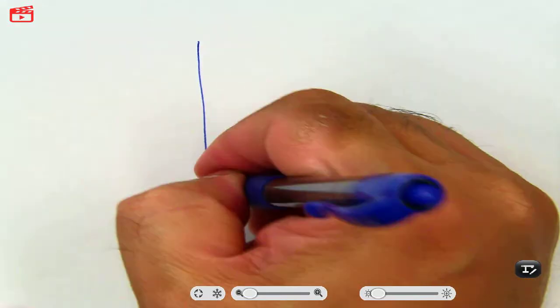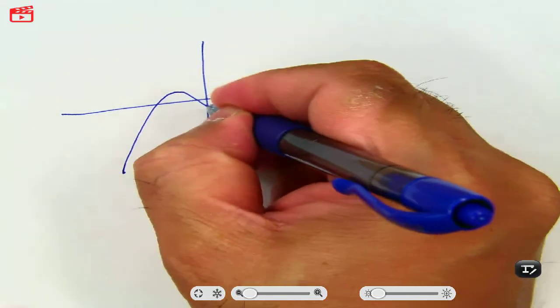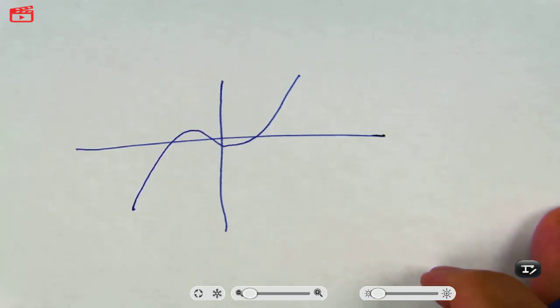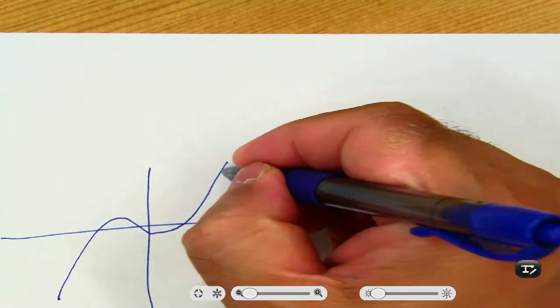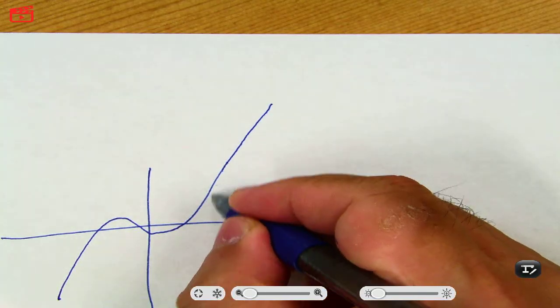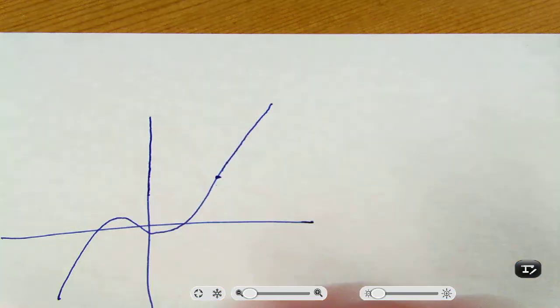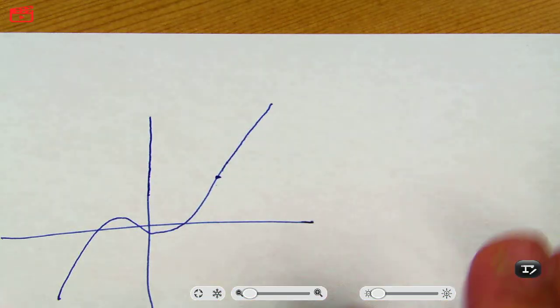Let's say I have a function. Looks like this. Okay? Let's make it bigger. All right. So you don't have to draw this. I'm just giving you an example and I'm trying to explain the definition.